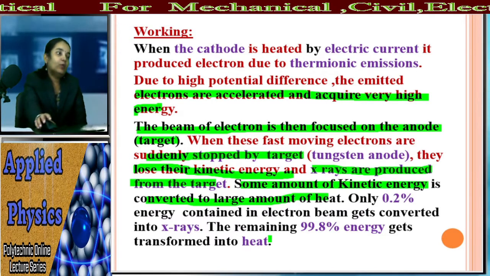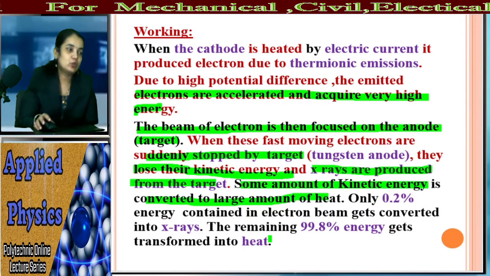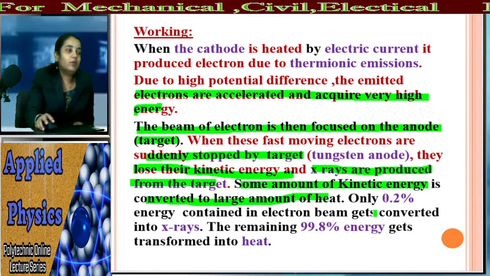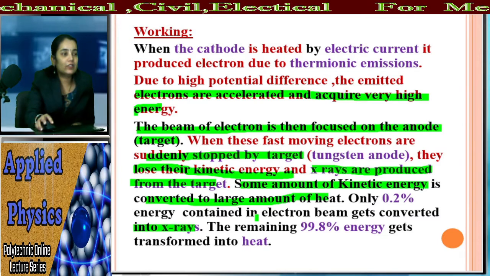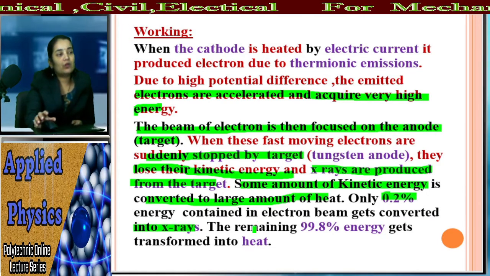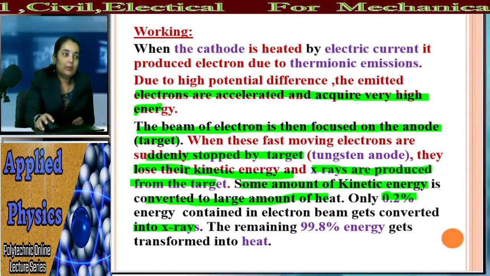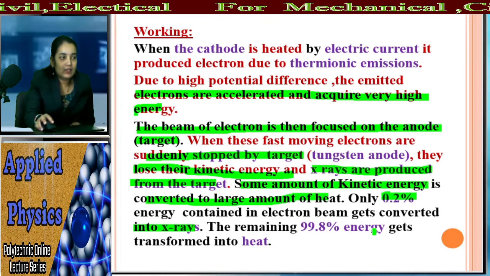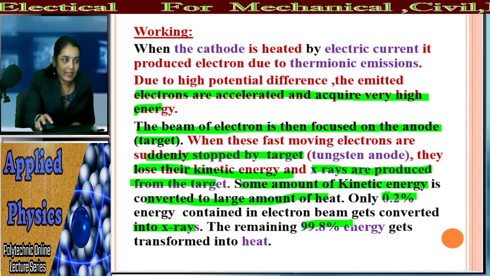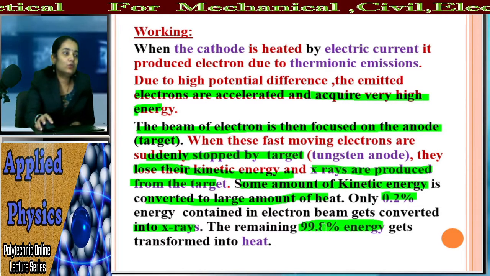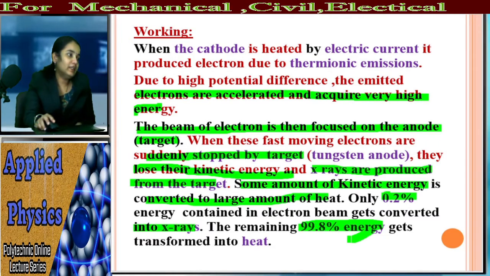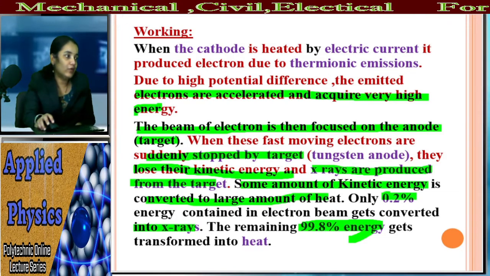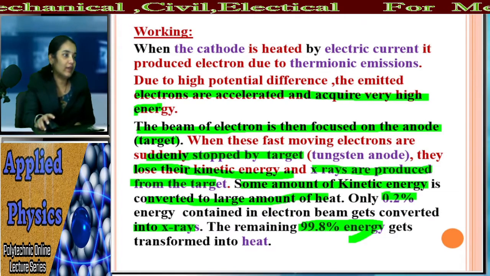Only 0.2% of the energy is utilized for the production of X-rays, and the remaining 99.8% is transferred into heat. A high amount of heat is produced at the formation of X-rays.